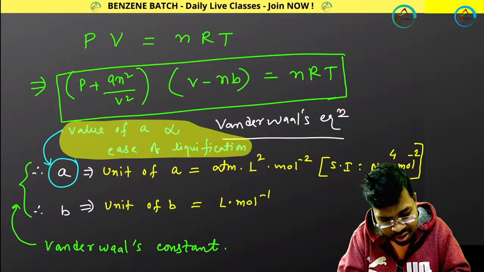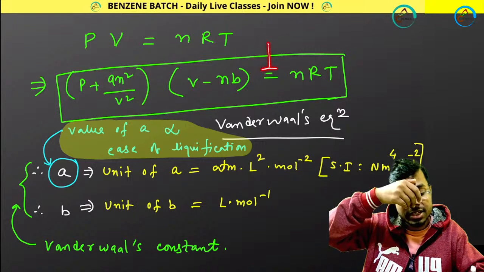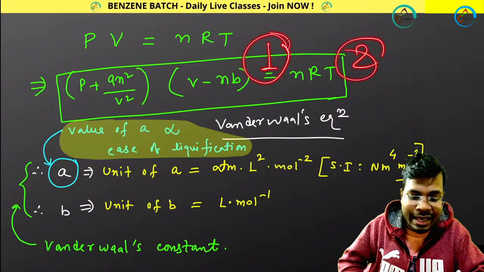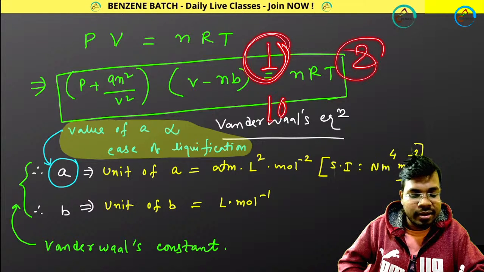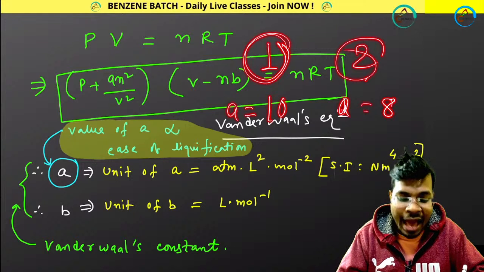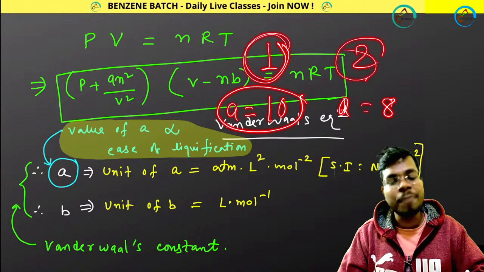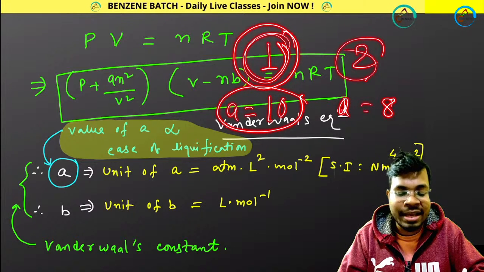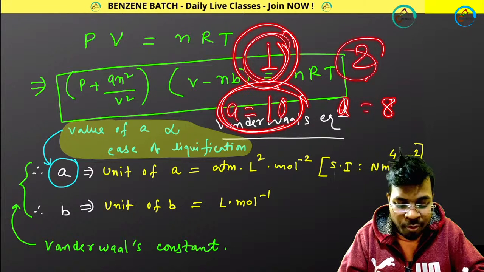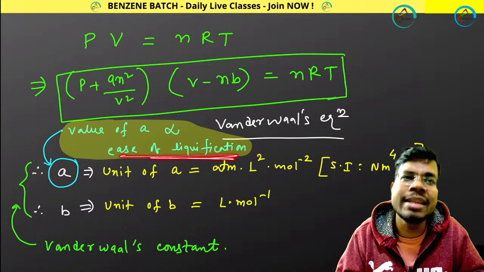Suppose I have two gases, gas 1 and gas 2. For real gas A, the value of a equals 10. For real gas B, the value of a equals 8. As the value of a is more, I can liquefy my number 1 gas very easily. So more a value means ease of liquefaction. That means you can easily liquefy that gas.